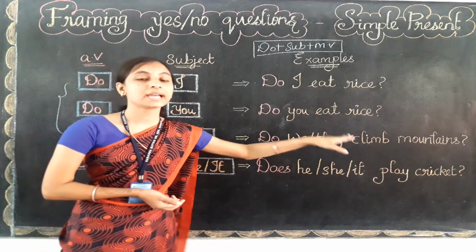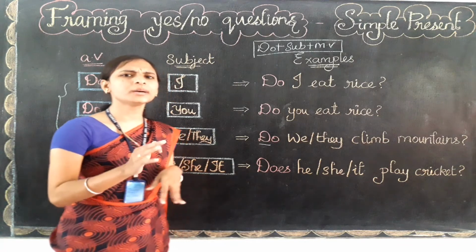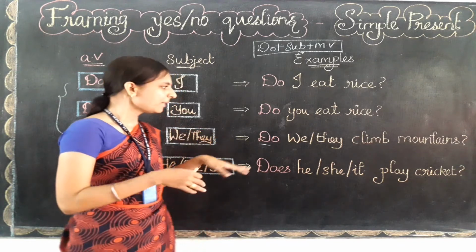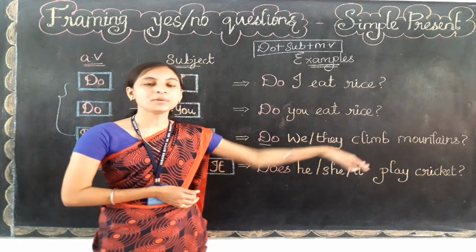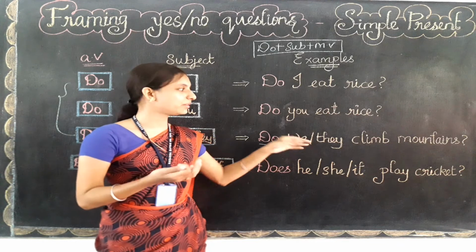Do we climb mountains? So, do we climb mountains means நாம வந்து mountain climb பண்ணோமா? This is the question meaning. Okay, so do they climb mountains? Do they climb mountains? அவங்க வந்து mountain climb பண்ணார்களா? So this is the meaning for this sentence.